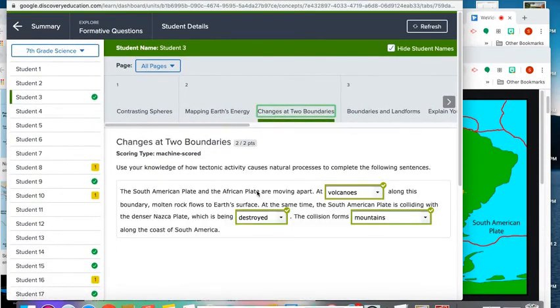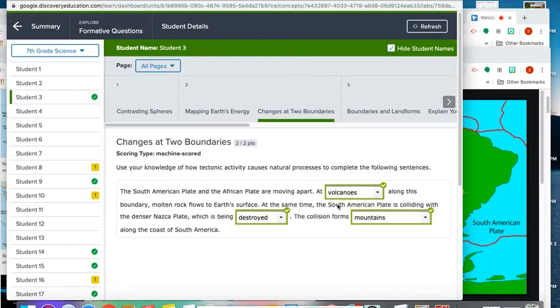The second question that you had today was to input vocabulary words. The South American plate and the African plate are moving apart. At volcanoes along this boundary, molten rock flows to Earth's surface. So we knew that volcanoes had to go there because that's where molten rock flows to the surface.